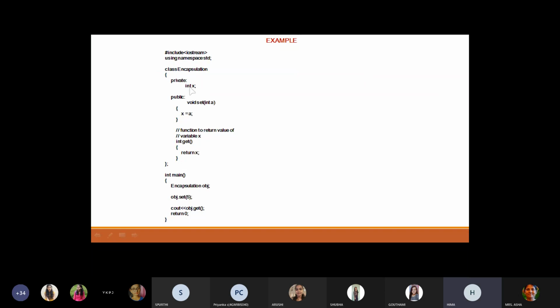Yes. So here is the example for encapsulation. We have used the header file iostream and using namespace std. The name of the class we have taken as Encapsulation. As I said, the data member should be declared as private and the member function should be declared as public. In the main function, the execution of the program starts from main. For this class called Encapsulation, we have created an object.